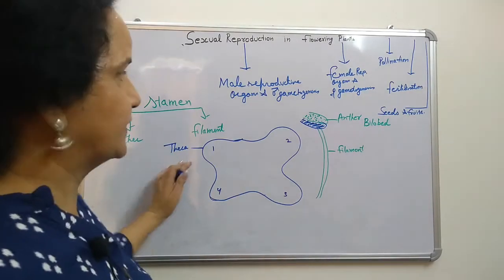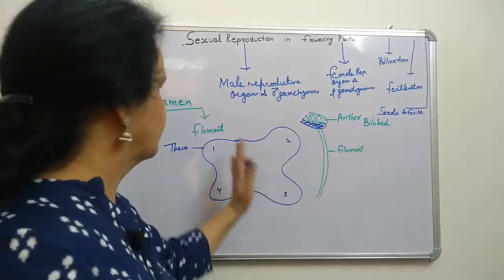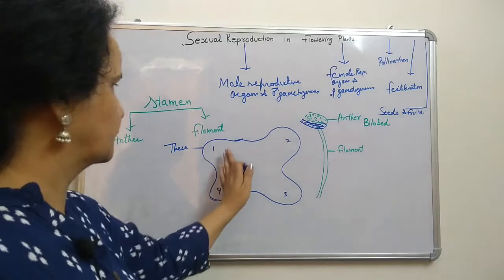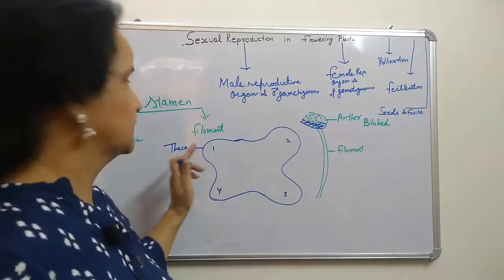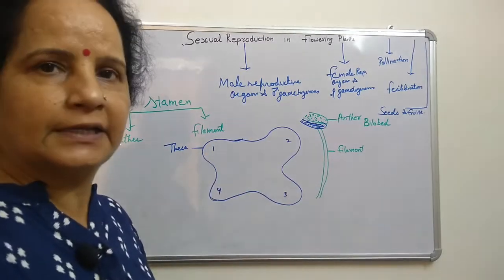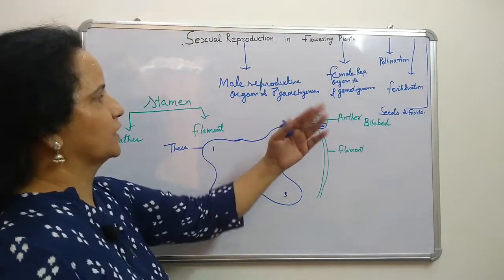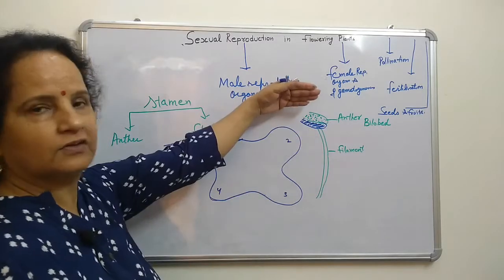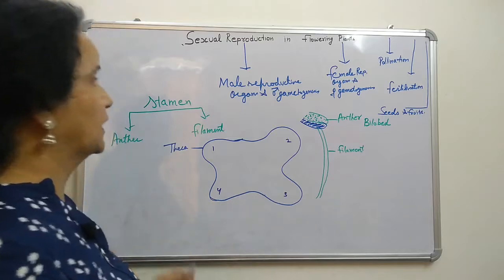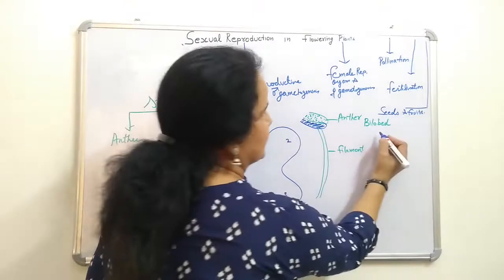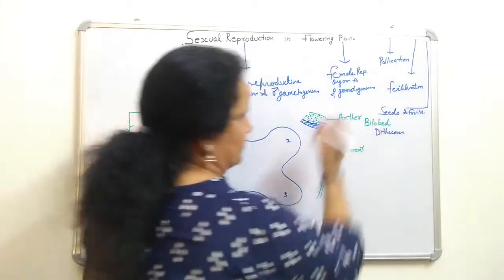Generally it is dithecous, because the two lobes are covered by theca, but when we cut the section we see four chambers, and these are called theca. Internally we can see four theca, while outside you can see only two. So it is bilobed and dithecous, but internally there are four chambers.